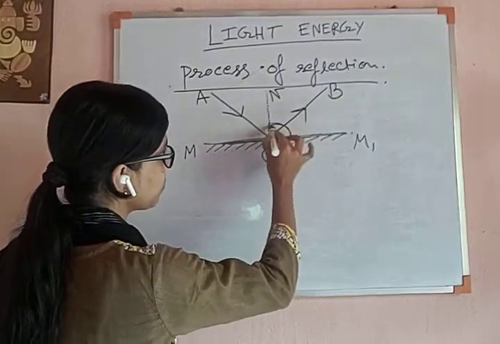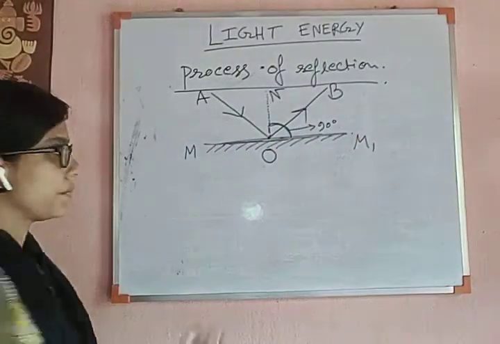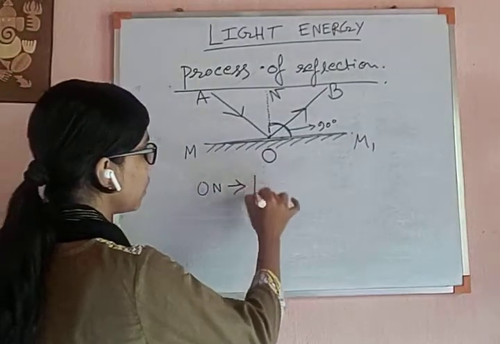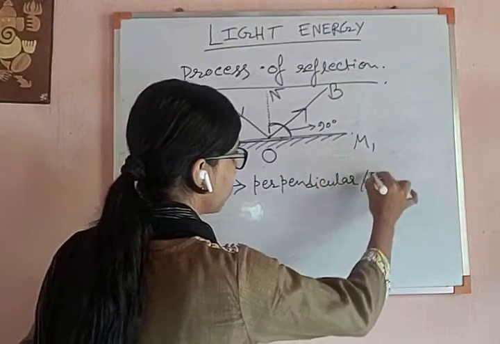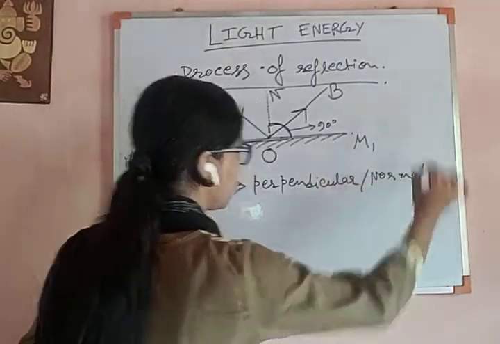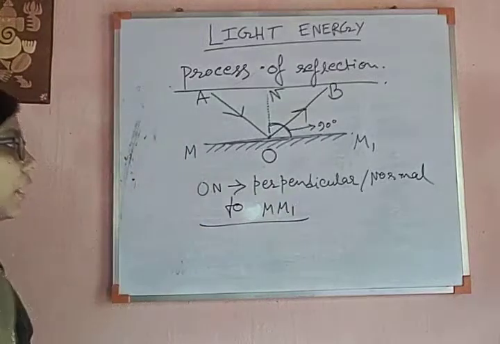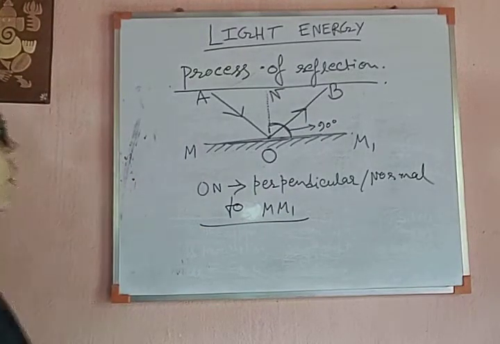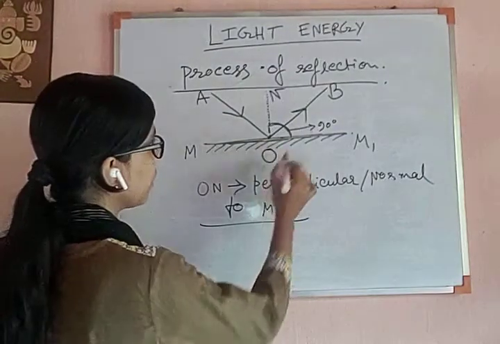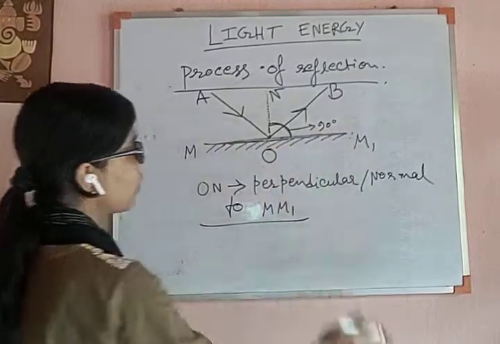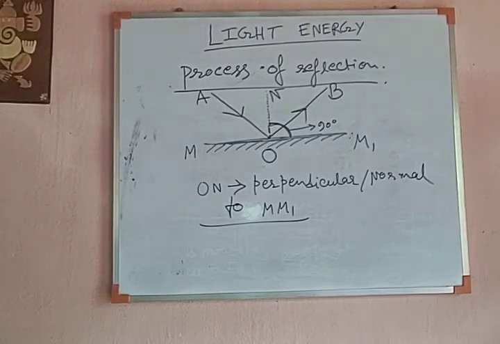This angle is 90 degrees. ON is perpendicular or normal to the plane M1, and normal means the angle between M1 and ON is 90 degrees. That's why it is perpendicular or normal.